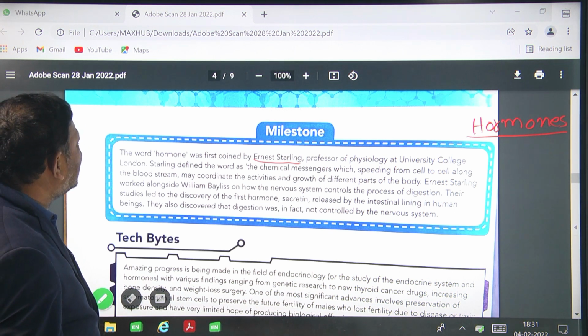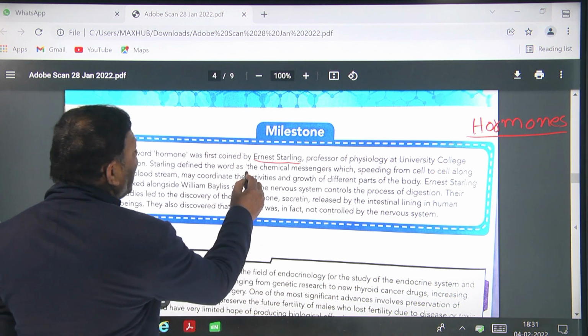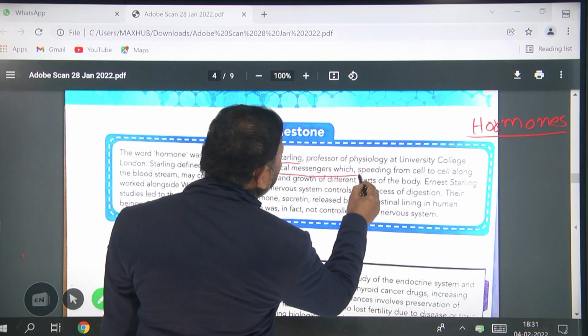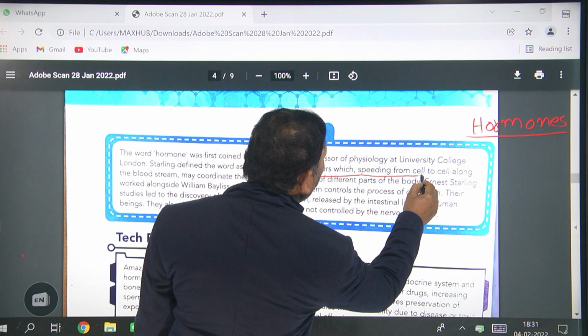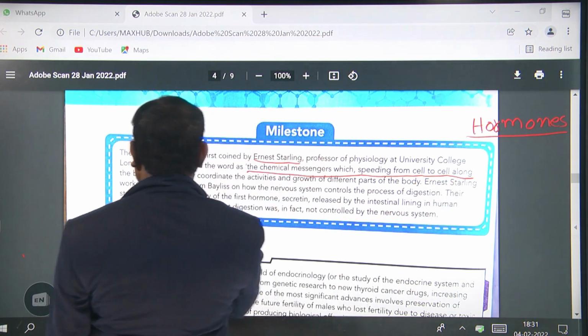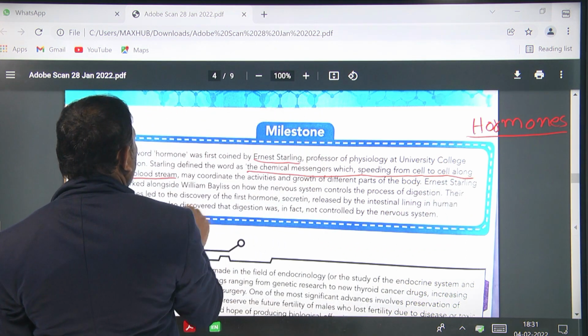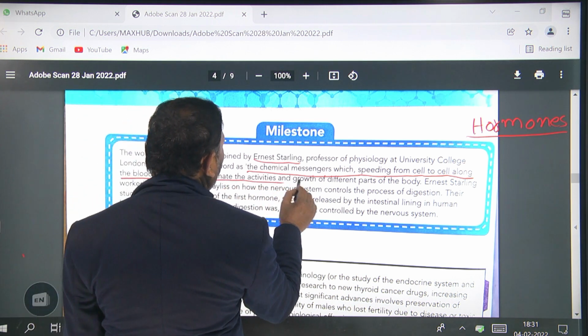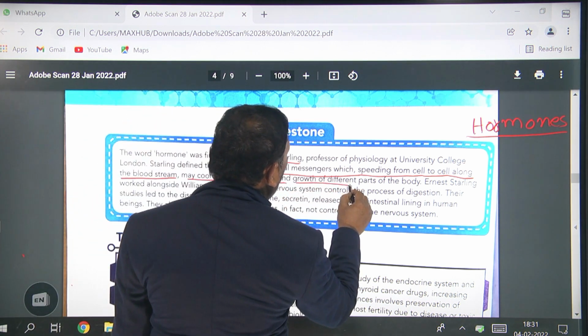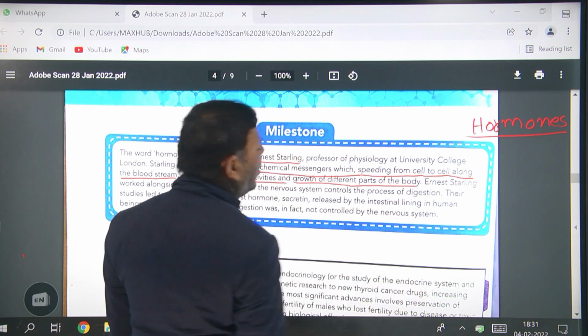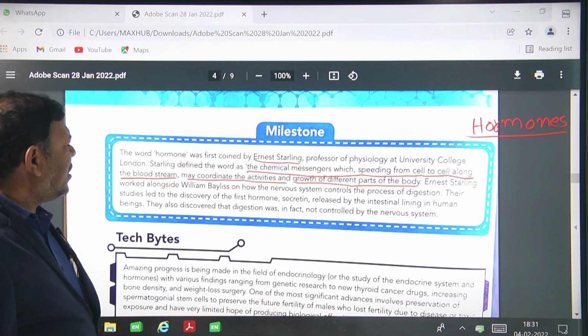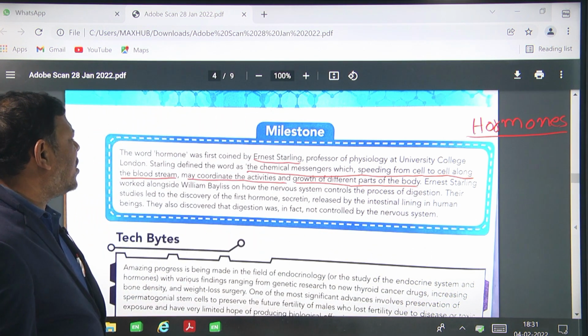Starling defined the word as a chemical messenger which, speeding from cell to cell along the bloodstream, may coordinate the activities and growth of different parts of the body. This is the definition of hormone given by Ernest Starling.